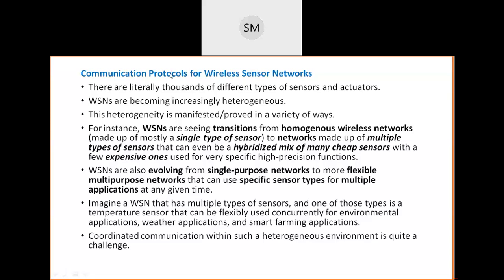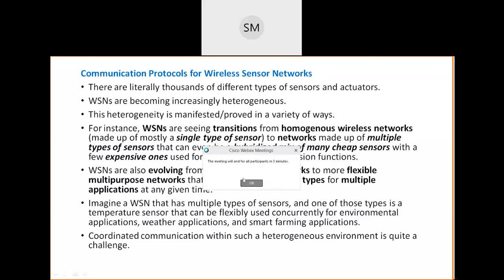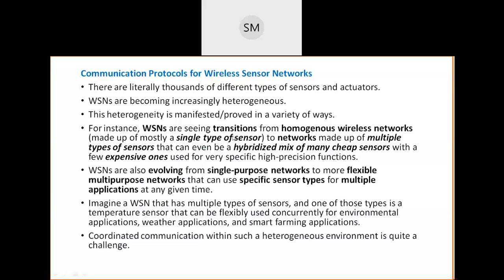I am telling again and again that in wireless sensor networks, smart objects, I mean sensors, actuators and all those devices, are connected in wireless fashion, and to allow them to communicate with each other, we should have communication protocols. In our computer networks also, in the OSI model or TCP/IP, we have protocols for each and every layer.